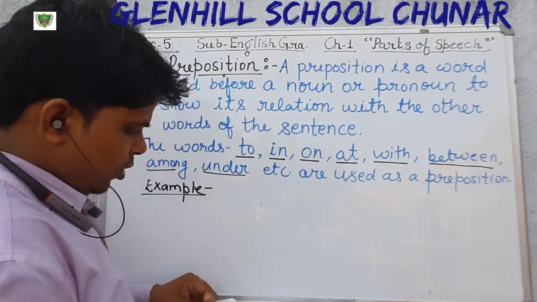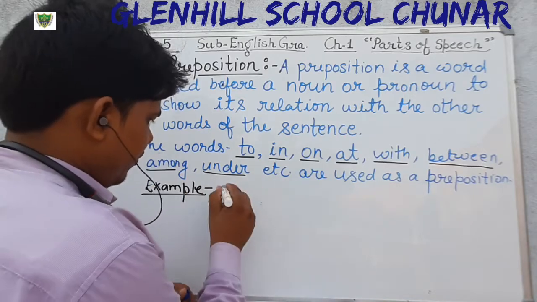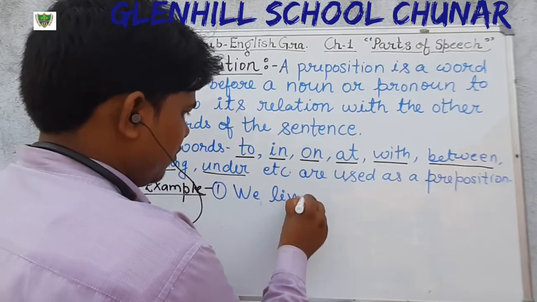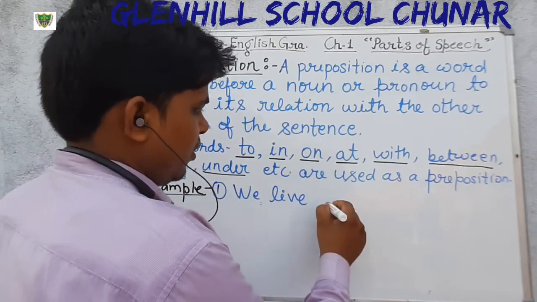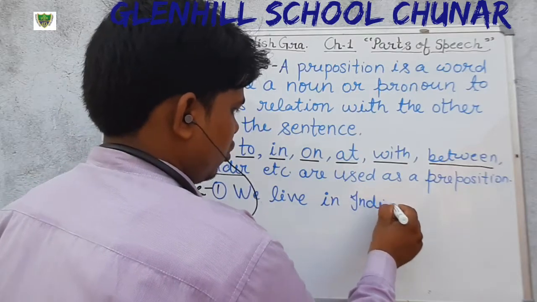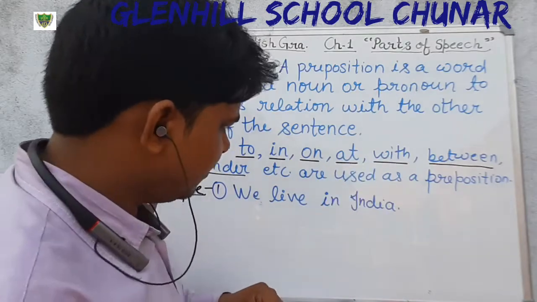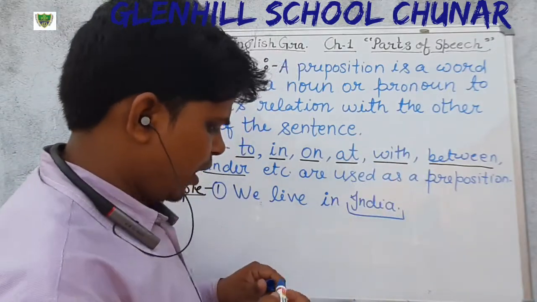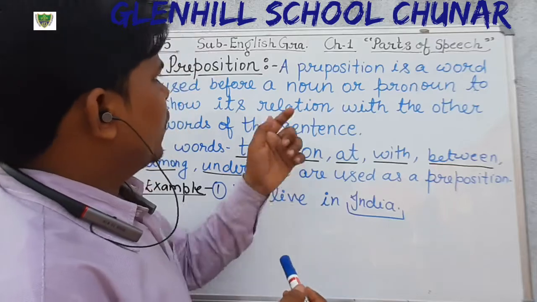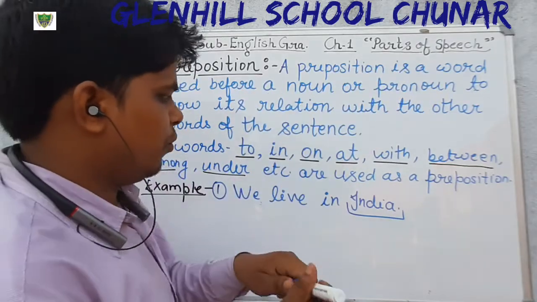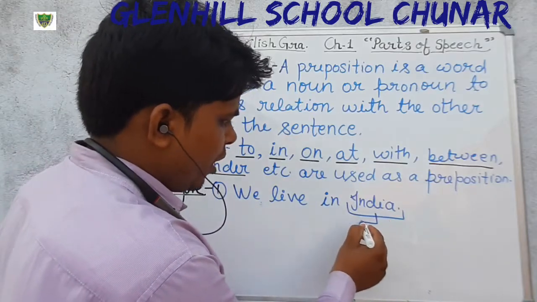Just see, we live in India. What is noun in this sentence? The noun is India. And preposition is a word that is used before a noun or pronoun. And just before it what have we used?